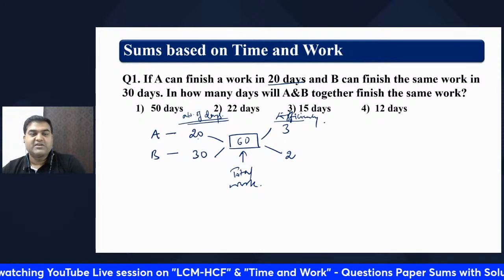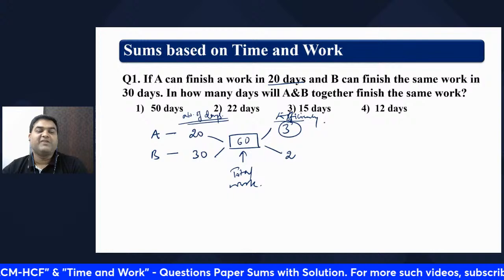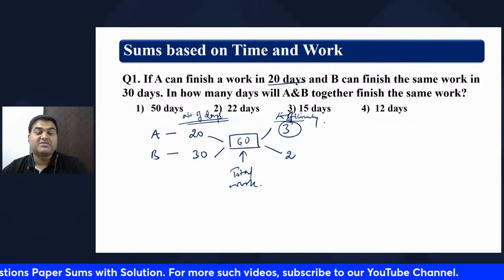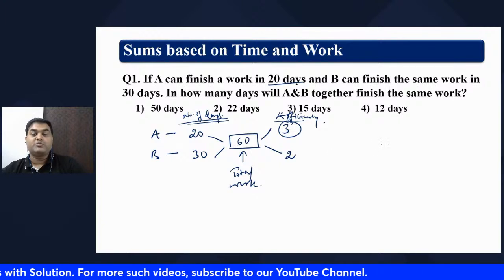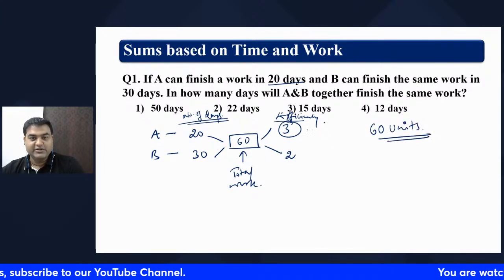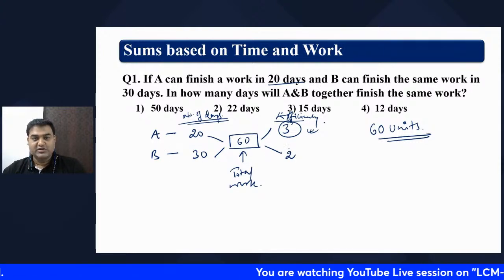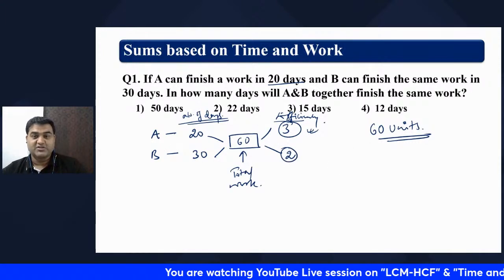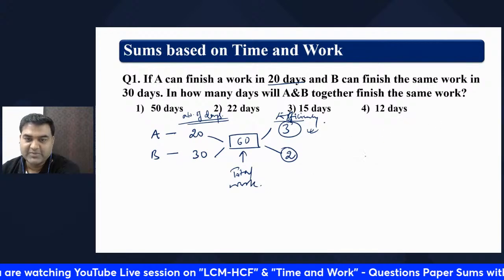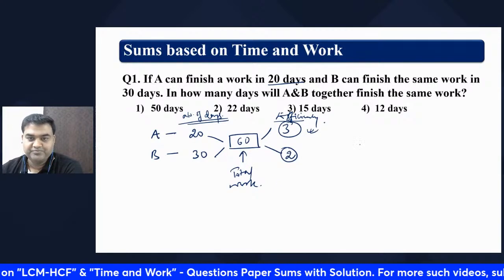Now efficiency, try to understand what this is. 3 is the efficiency of A. That means the total job is 60 units. Out of that, 3 units can be done in one day by A. B can do 2 units of that job in a day. This is the efficiency. How much time will they take? Let's see how we do this question.